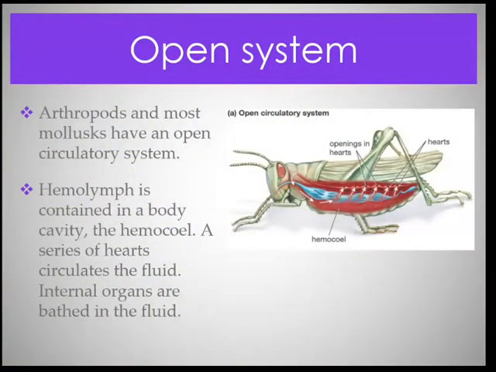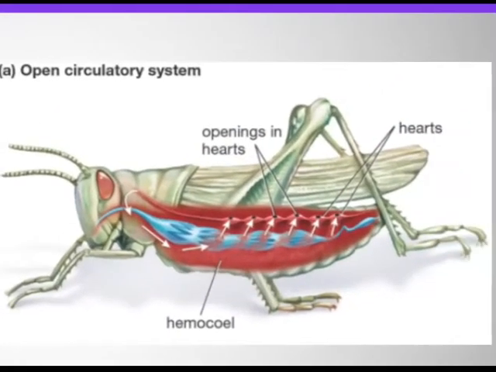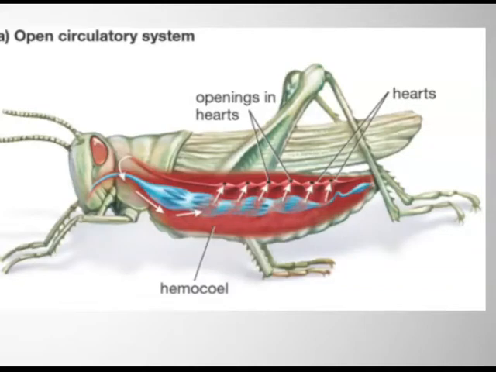Let's see open circulatory system. The arthropods and most molluscs have an open circulatory system.